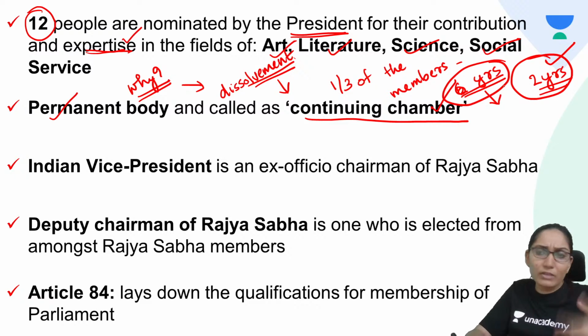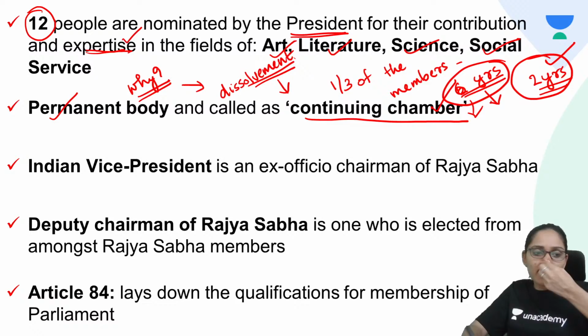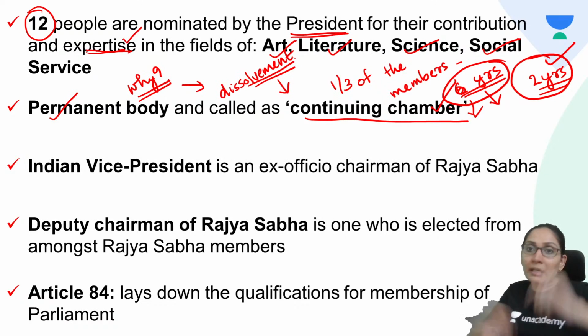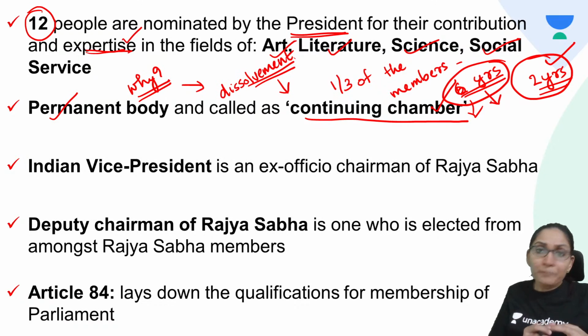So after every 2 years, 1/3 of the members keep changing, and in 6 years the whole membership is replaced. So it is a continuing chamber. It does not dissolve like the Lok Sabha. It's a permanent body.